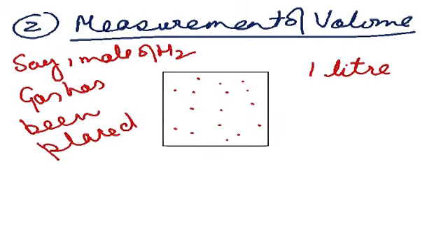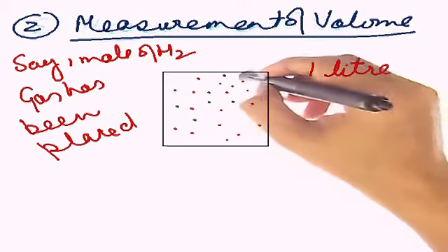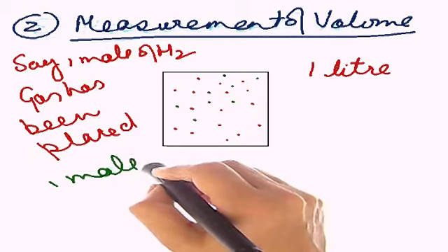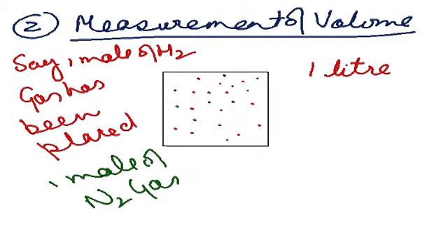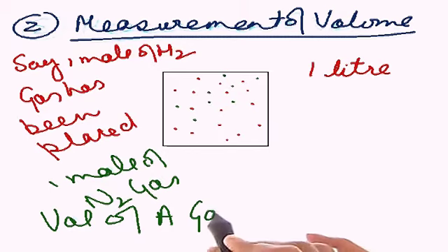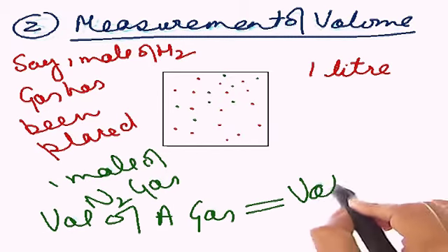Got it? Let's take the container to be the same. Let me put 1 mole of nitrogen gas, right? So what is the volume of 1 mole of nitrogen gas? Can you see the diagram? It's very clear. The green molecules are representing nitrogen gas and the red ones are representing the hydrogen gas. Just see there. Focus. And you will agree with me that whether it's hydrogen gas in a container or nitrogen gas, any gas or both gases present together, the volume of a gas is equal to the volume of the container.